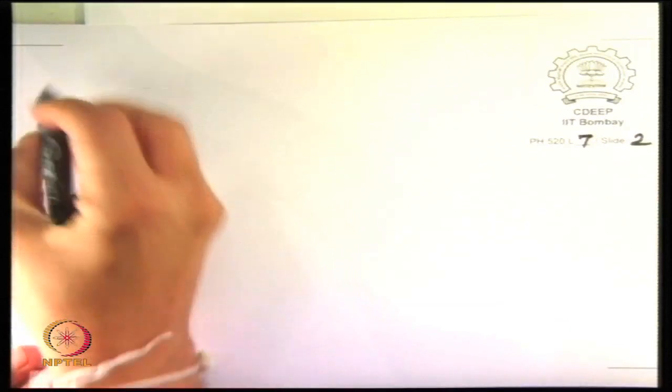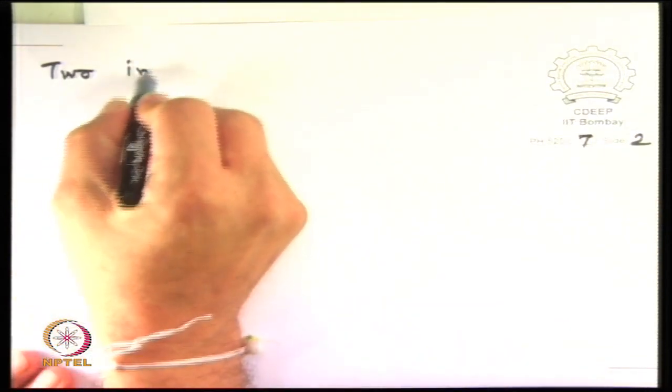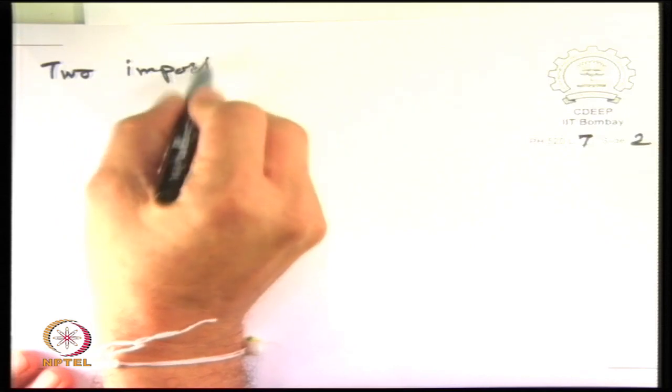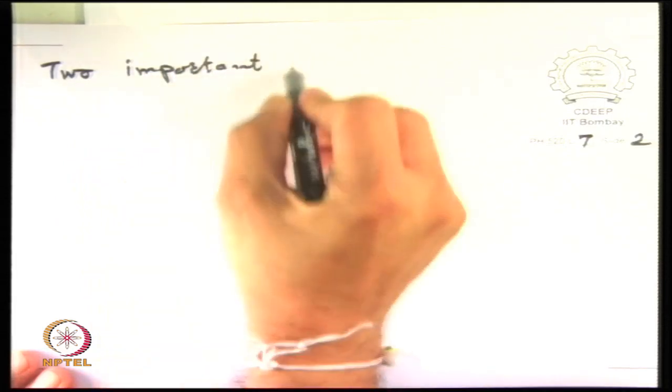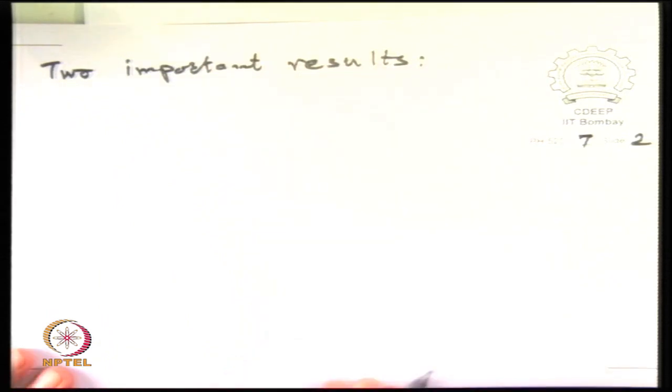Two of the important results. One is that the groups G, through this embedding, are realized as groups consisting of regular cycles.